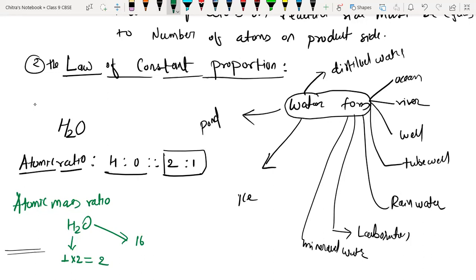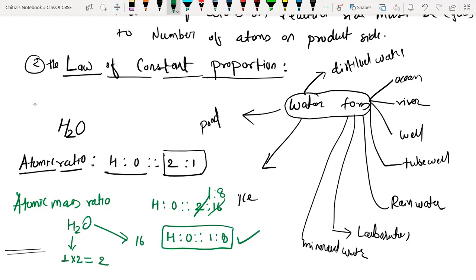If we simplify that, 2 ones are 2 and 2 eights are 16, so we have the simple ratio hydrogen to oxygen of 1:8. All the sources of water collected from various sources have the atomic mass ratio of 1:8, which means it is constant. So it proves the law of constant proportion.